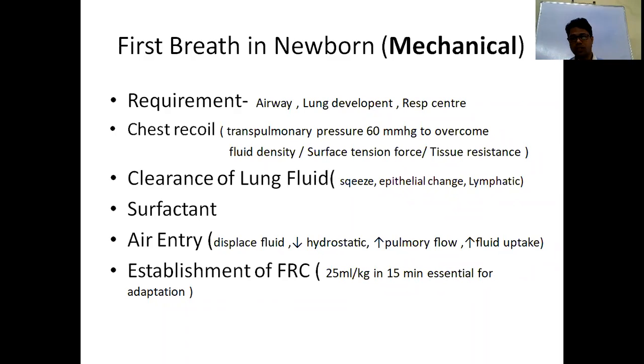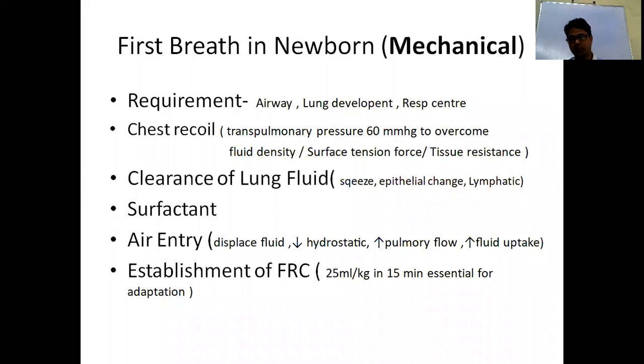So what is the pressure required for the first breath? That is transpulmonary pressure. Here there is no requirement for the diaphragm to contract. To generate transpulmonary pressure, the chest recoil, the mechanical factor, acts. This pressure should be sufficient, more than 40, around 60 millimeters of mercury, to overcome the fluid density. That lung fluid is there inside the airway, the terminal bronchioles and spaces.